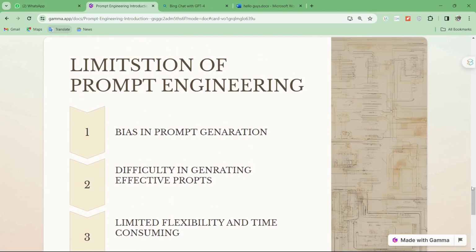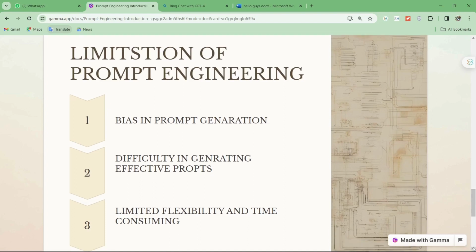There can be bias in prompt generation. There are certain things that are on the internet, and if you want to search in a different way, it can be difficult to generate an effective prompt, right? There can be lots of difficulty in generating an effective prompt, because if I give ChatGPT a certain prompt and it's not giving me the answer that I want, I need to modify my prompt in a way that helps ChatGPT understand it better. So these are the limitations of prompt engineering, right?